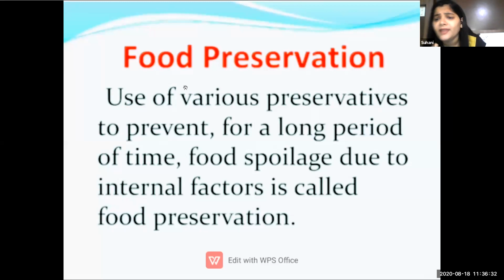Then 10-minute instant rava dosa, instant idli, all those packets have a kind of preservative which helps them stay for a longer period of time and prevents food spoilage. So in those instant packets we have lots of preservatives, used to prevent food spoilage and keep food for a long period of time. Okay, students? This is known as food preservation.